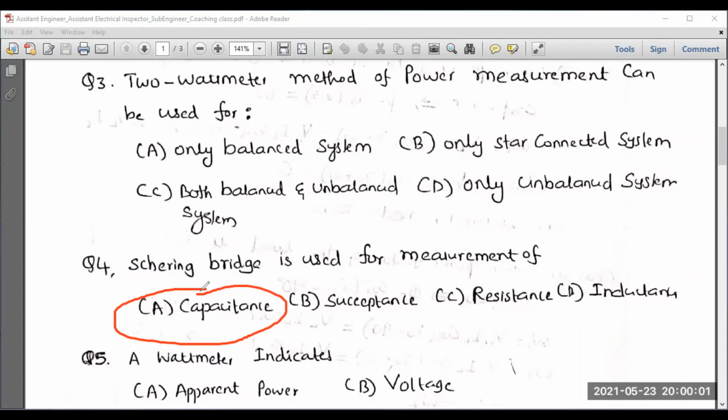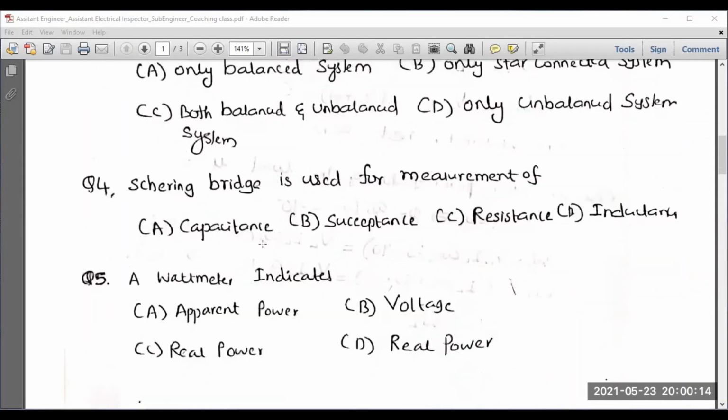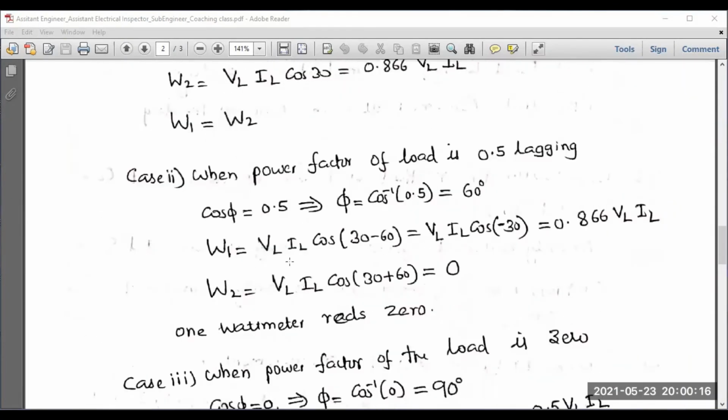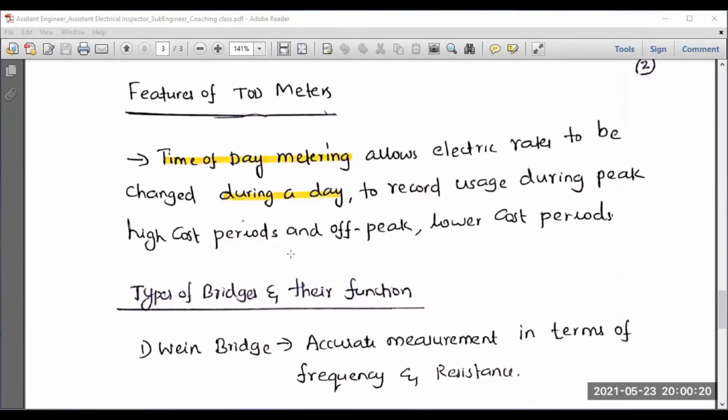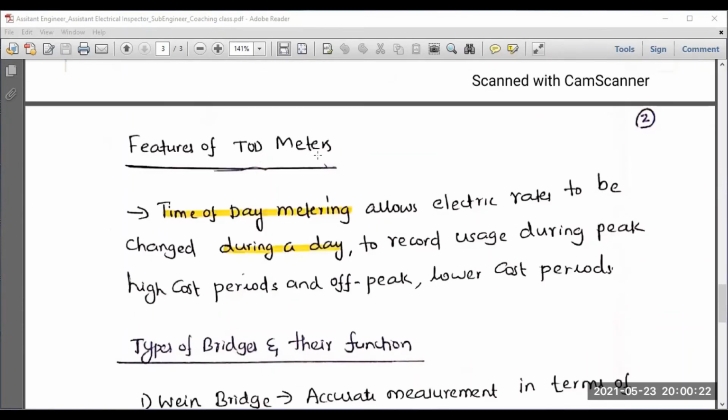You will be getting the principle and working of Schering bridge. Okay, you can go for capacitance, and also it will be helpful for measurement of dielectric loss. So these are the speciality of Schering bridge. Now I would like to show you some more bridges that will be really helping you for preparing the competitive examination. Okay. So before that, I'll be discussing what is the feature of TOD meter.